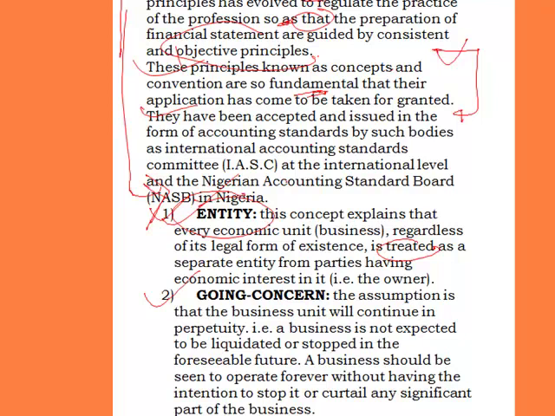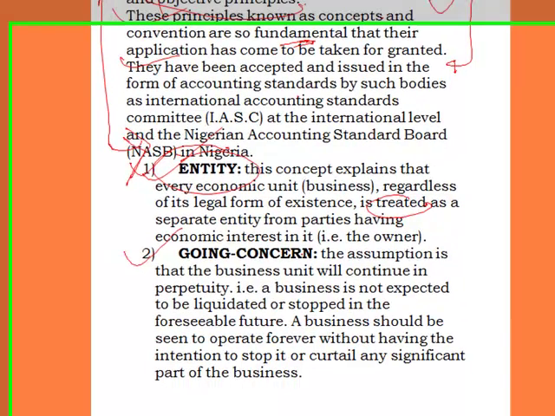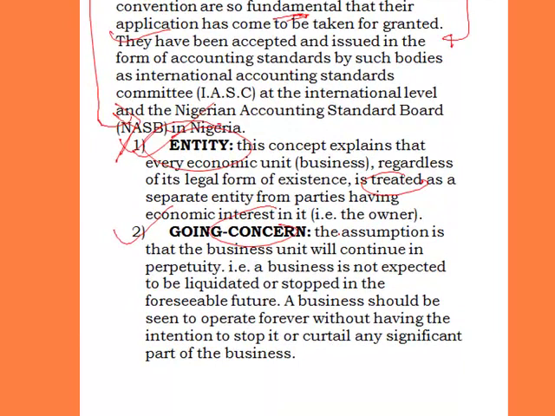It means if you're having a business, you should not have it at the back of your mind that at some period you want to stop the business. It's against the concept of going concern. The assumption is that the business unit will continue in perpetuity, I mean, continue forever. That is, a business is not expected to be liquidated or stopped in the foreseeable future.